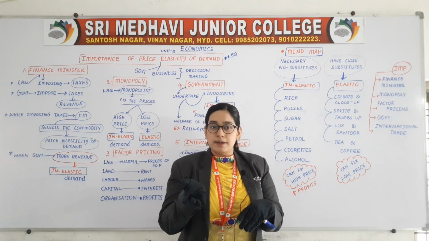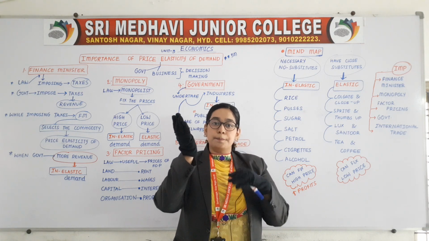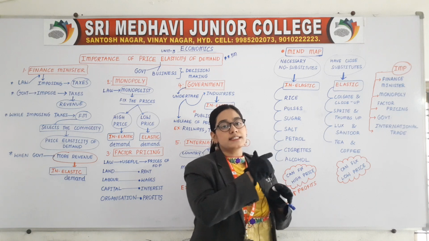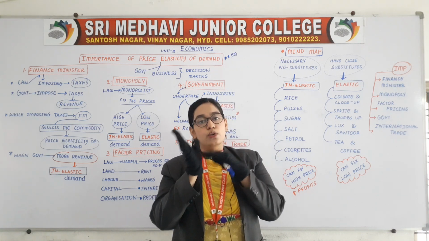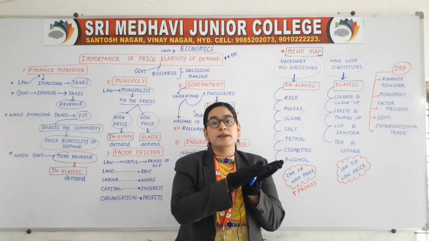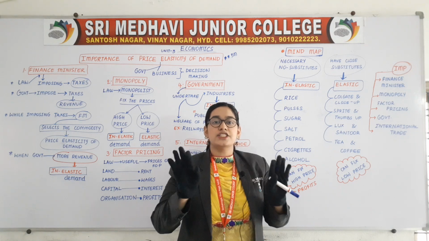That means if the prices of these commodities rise, people will not stop buying them because they are much essential. We cannot live without them. So when the price was low, people used to buy, and when the prices are high, people are still buying. That means the demand here is unchanged.